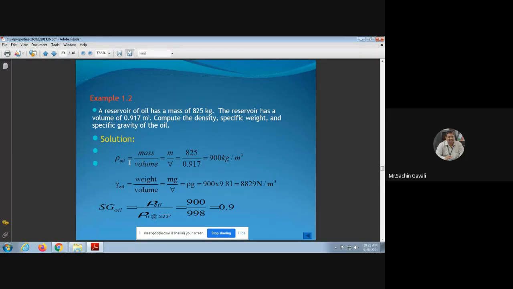Rho of oil is equal to mass upon volume. So 825, the SI unit of mass, upon volume 0.917 meter cube, becomes 900 kg per meter cube. Then specific weight of oil is equal to rho into g, so 900 into 9.81 becomes 8829 Newton per meter cube. Specific gravity will be rho of oil divided by rho of water, so 900 divided by 1000, 0.9. This way we can calculate the numerical.